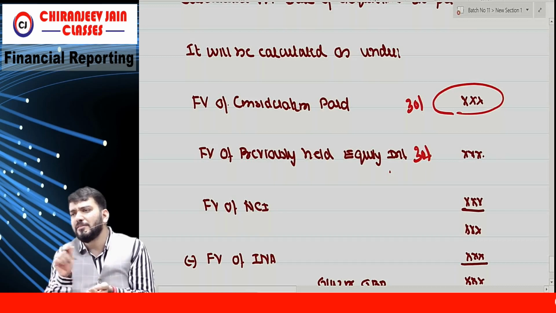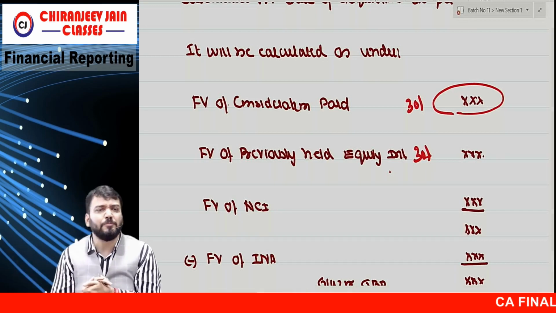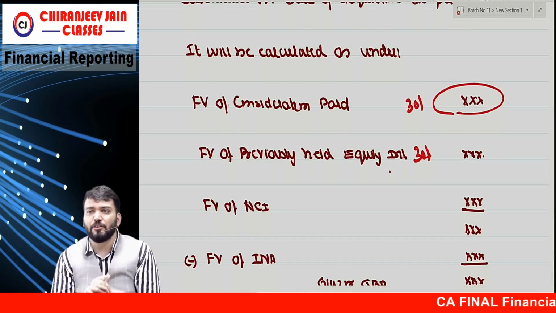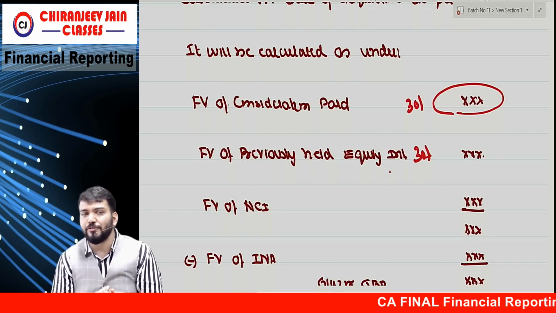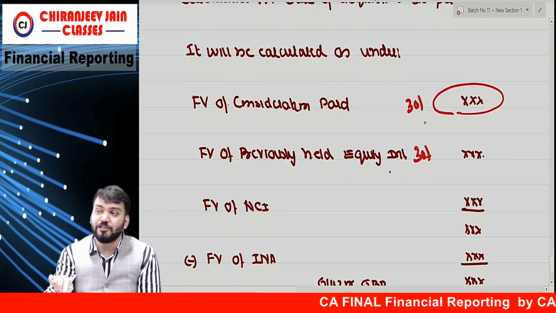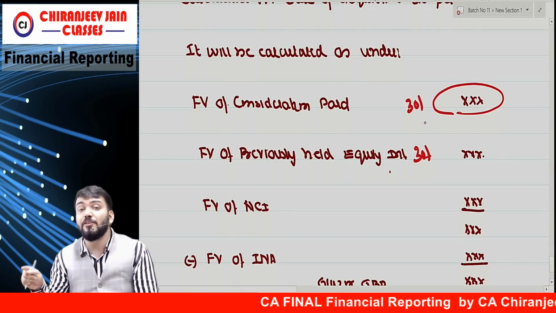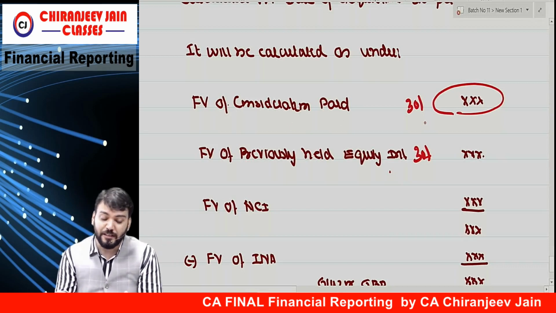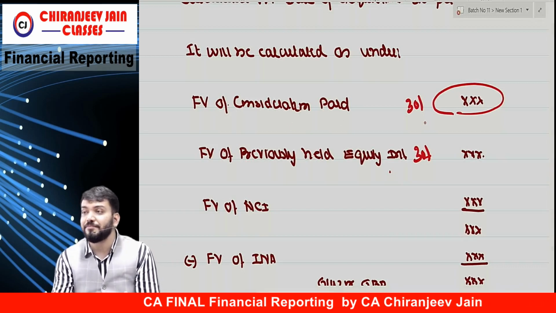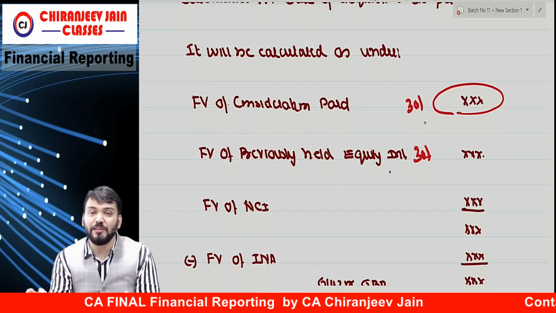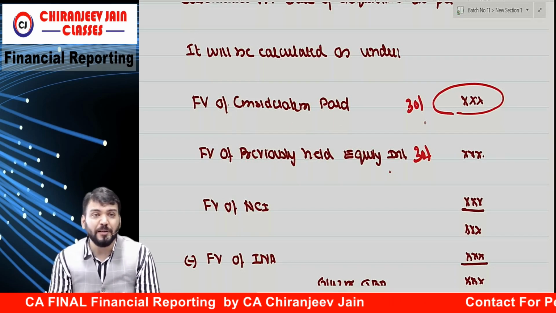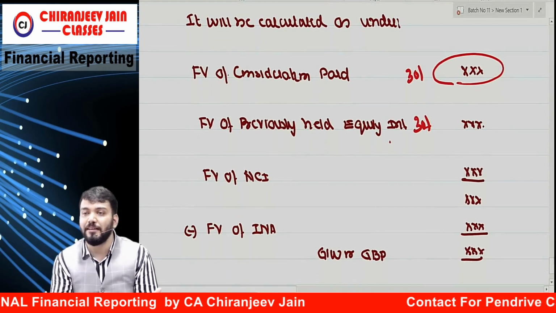Fair value means number of shares multiplied by fair value per share. That will be given in the question. So fair value of consideration paid plus fair value of previously held equity interest plus fair value of NCI or proportionate share of NCI minus fair value of INA.